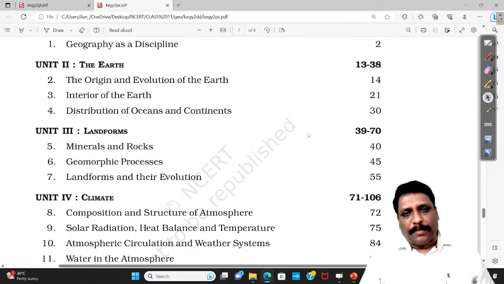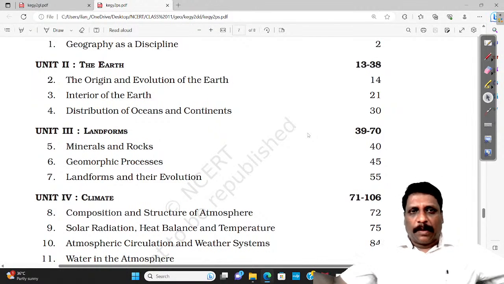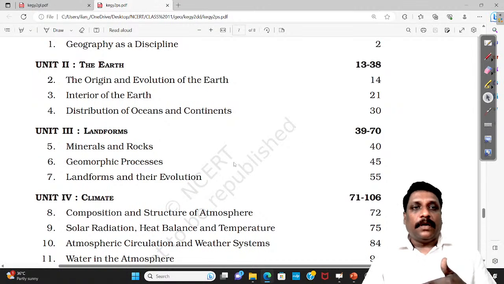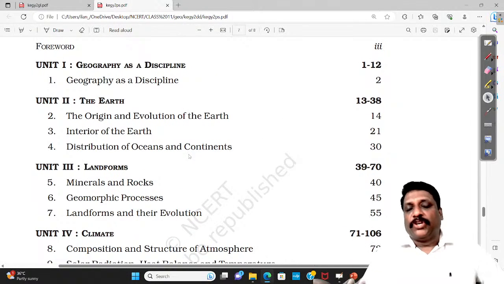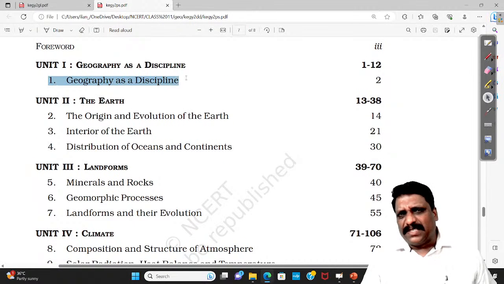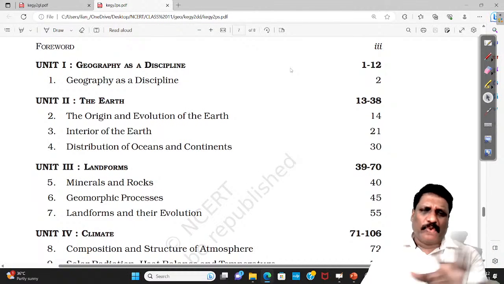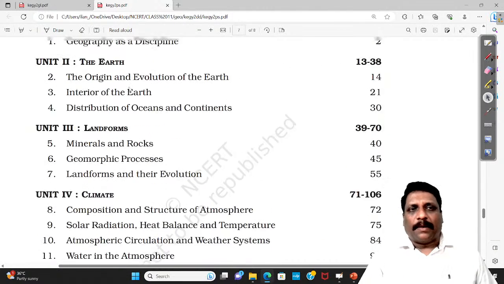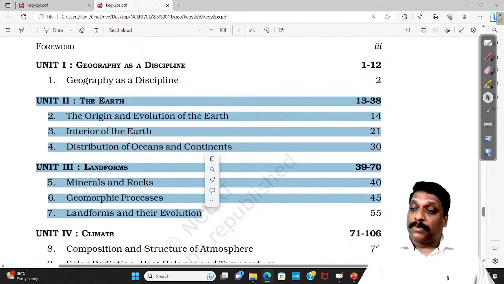Book-based in the sense that normally people say I should read cover to cover, which edition, MRP, everything people will be reading. That is not needed. What is more rewarding is that you concentrate more and increase the number of revisions. Having said that, I believe that geography as a discipline, if you read it even superficially, that should be more than enough. But for the rest of it, you have to go for in-depth analysis.